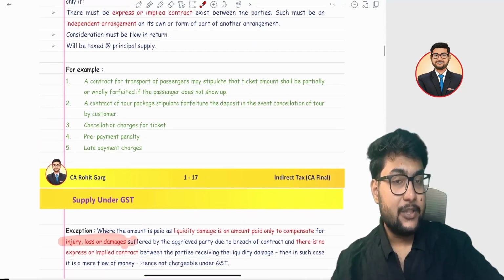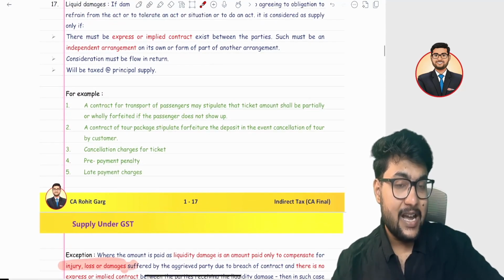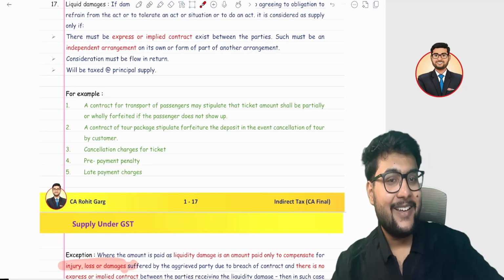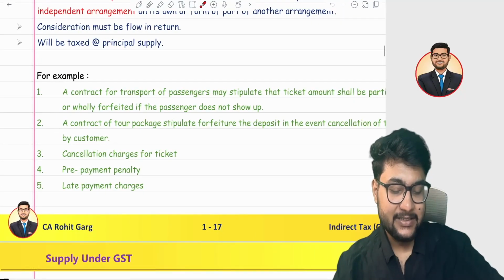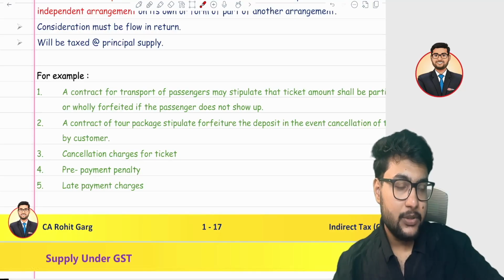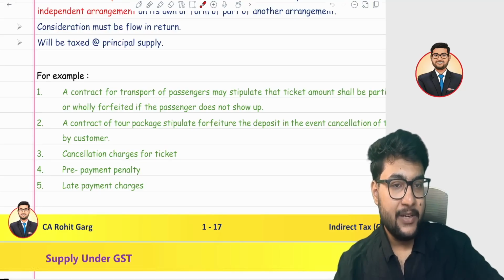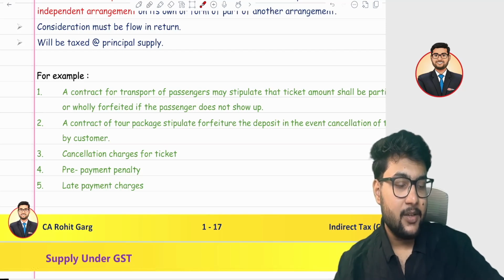But there are some exceptions to liquidated damages which are supply. First is late payment charges. Suppose you have not made the payment. You have purchased a laptop. You told me I will make the payment after 30 days, but you didn't make the payment in 30 days. Now I charge some late interest. Late interest is not like a late penalty, right? A penalty is something different from interest.